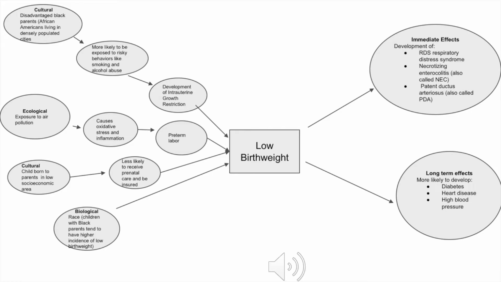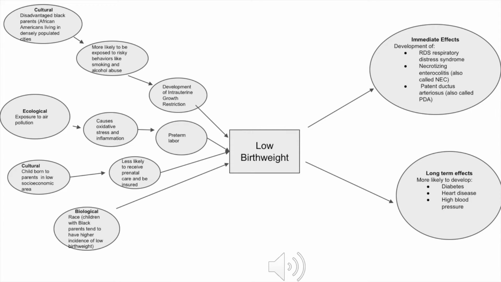Although it is not known exactly what causes this difference in birth weight based on race, it is known that it is biologically based because children that are mixed have been found to have intermediate birth weights in comparison to children born to two Black parents, and children that are not of color at all have been found to just have less prevalence of being born with low birth weights based on race.